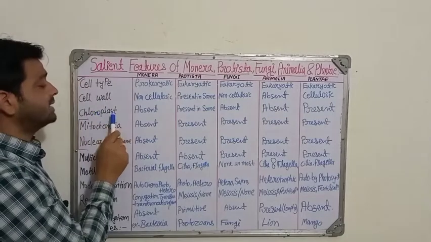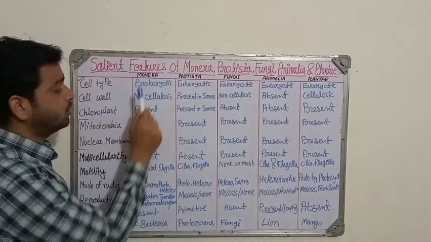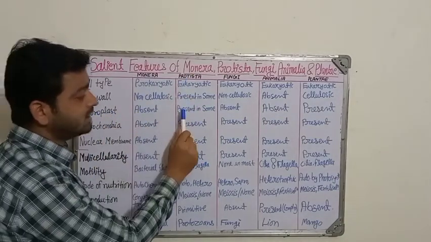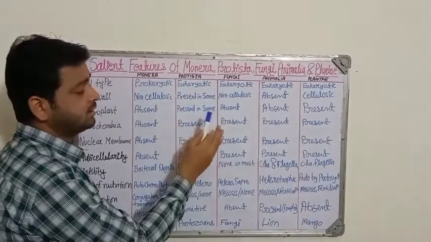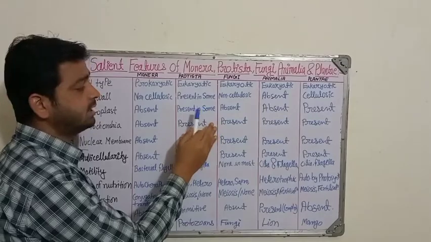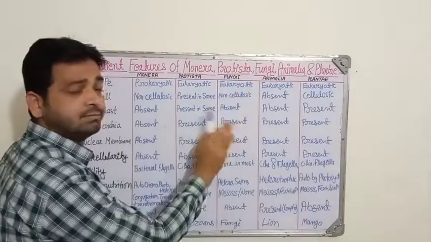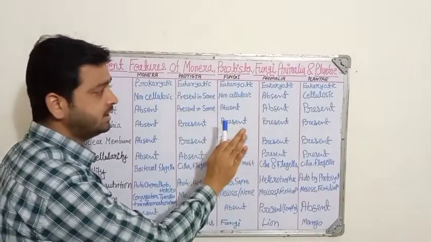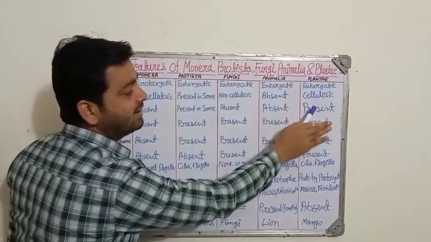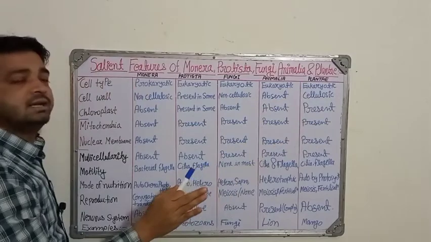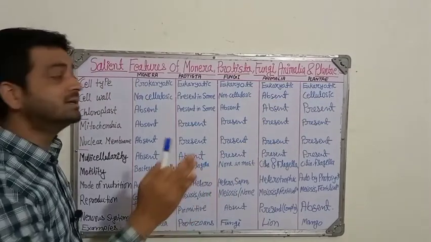Coming to the chloroplast, in Monera it will be absent, in Protista present in some and not in others, like in marine sources we can see chloroplasts may be there. In fungi it will be completely absent. In animals also no chloroplast, no chlorophyll. In plants definitely it will be present. That's why they look green in color.